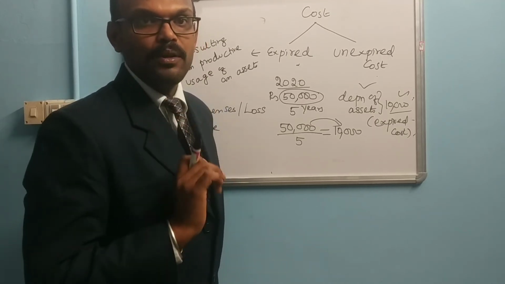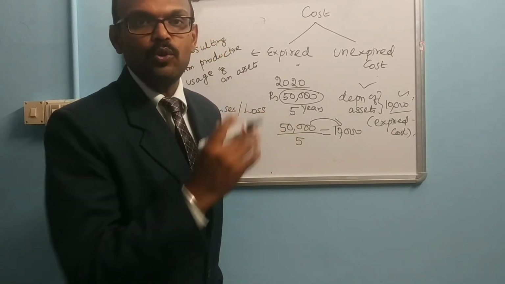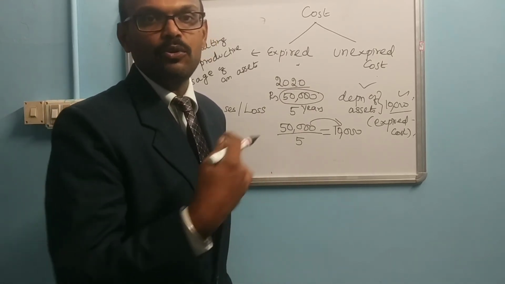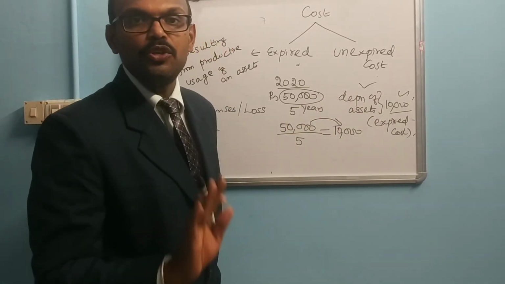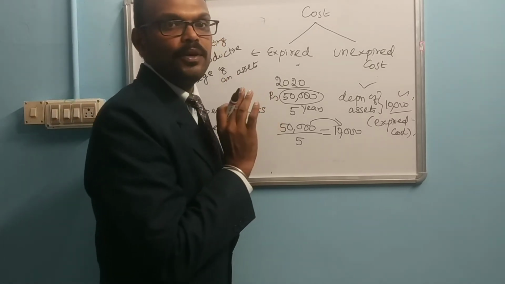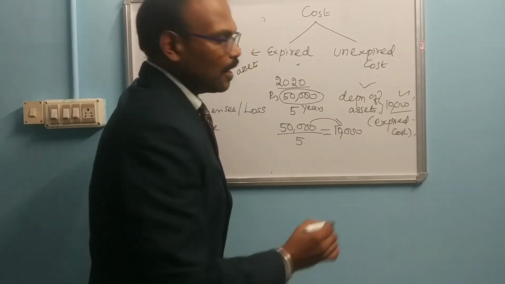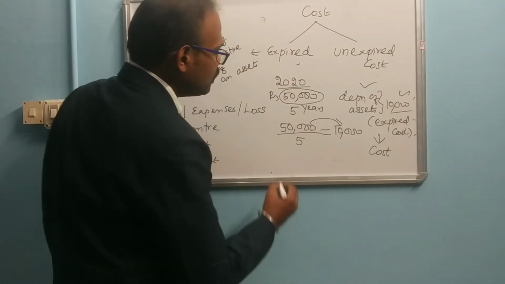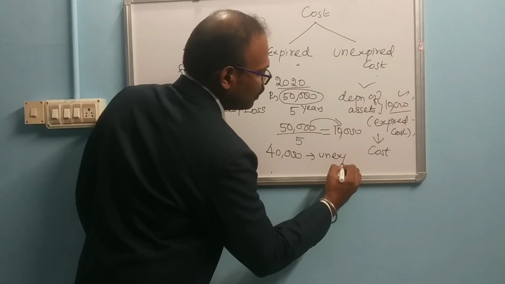For example, you have purchased some plant or imported some equipment from a foreign country. You have spent 5 lakh rupees for purchasing that equipment. While calculating the cost of the product, you should not take that 5 lakh rupees. Instead, the depreciation amount only should come under the calculation of the cost. This is the expired cost. The remaining 40,000 is an unexpired cost.